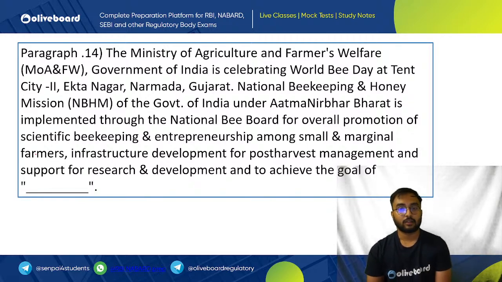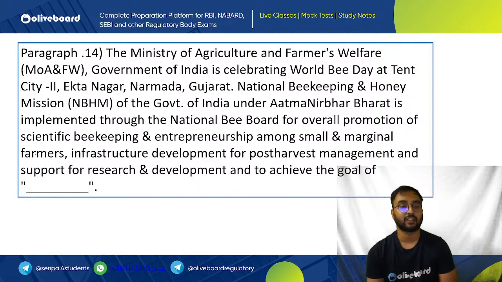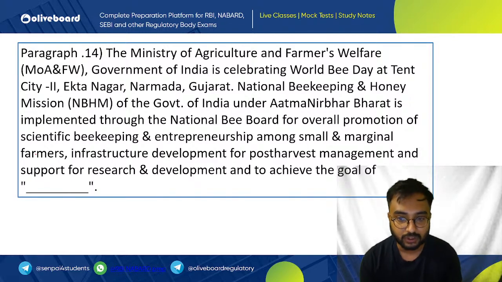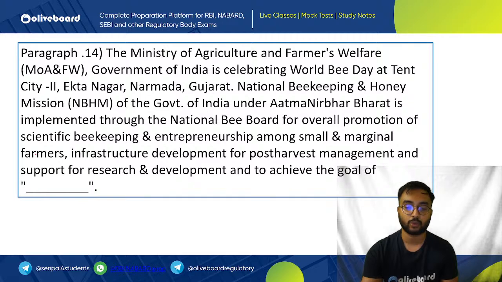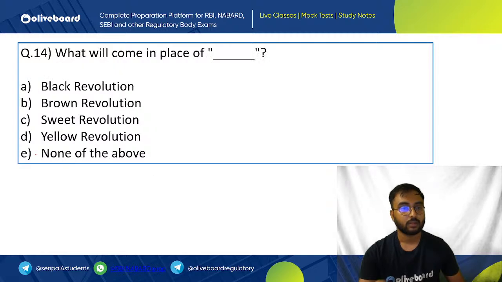overall, the Atmanirbhar Bharat is National Bee Board for overall promotion of scientific beekeeping, entrepreneurship, and small and marginal farmers, infrastructure development for post-harvest management, and support of research and development, and to achieve the goal of dash. So, what is the goal achieved? Okay, so what will come in the place of dash?